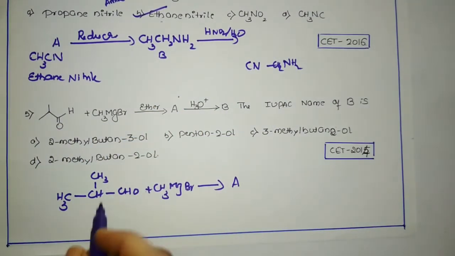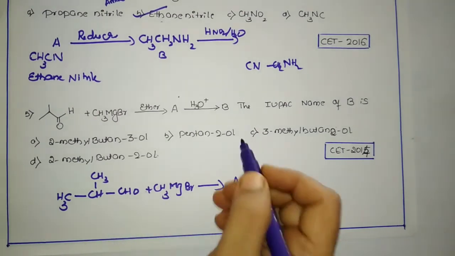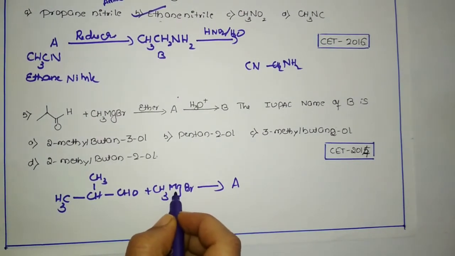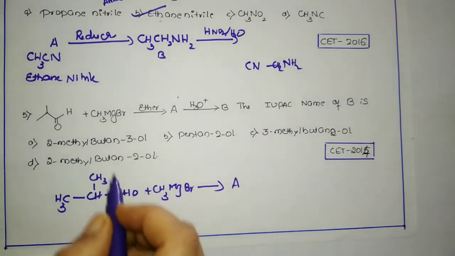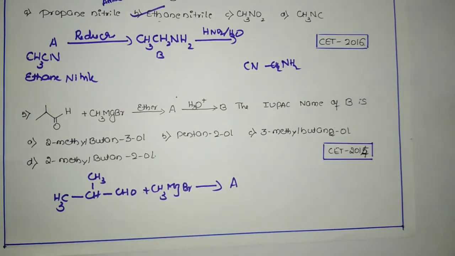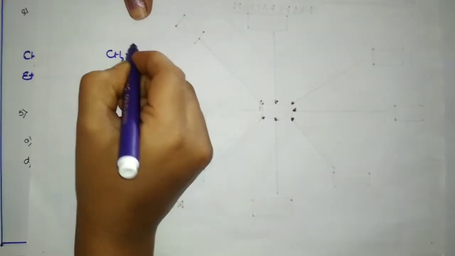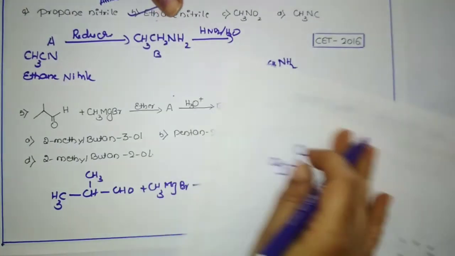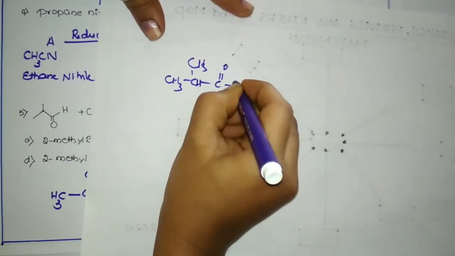So you could see what happens when the aldehyde is treated with a Grignard reagent. This Grignard reagent will try to form a bond with this aldehyde group. Let me write this on another paper so that you can understand easily. We have CH3, CH3, and here CH. This aldehyde group can be written in this way.